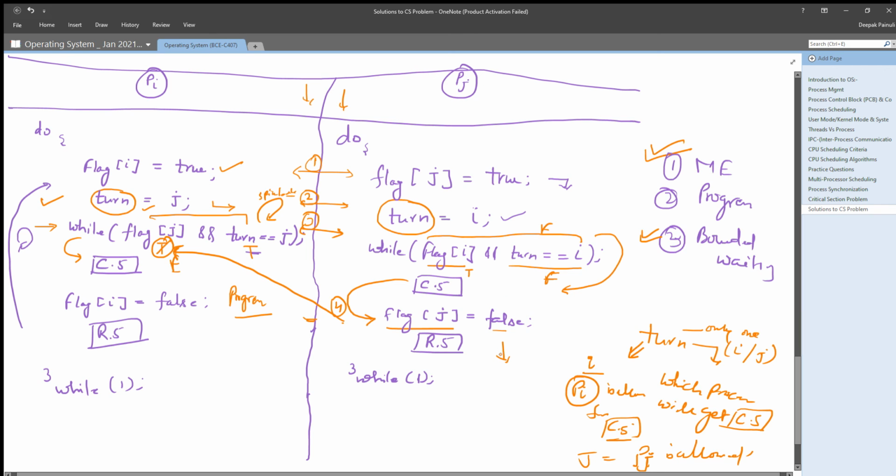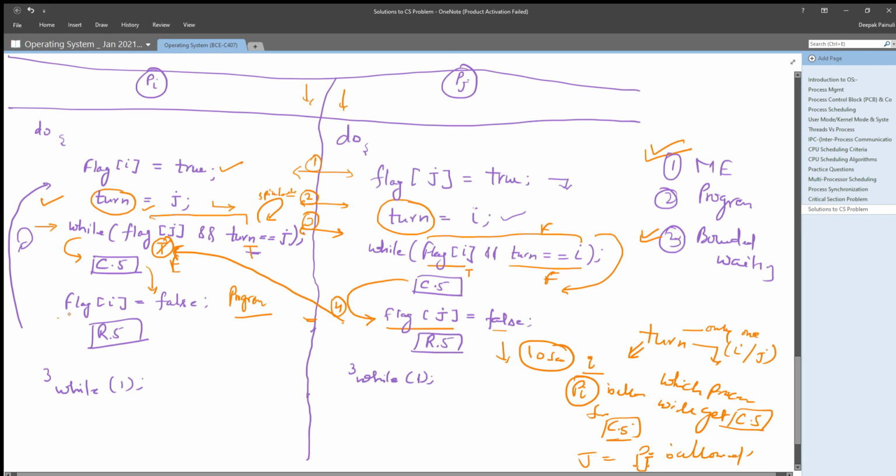It is executing its remainder section, and let's say it is taking 10 seconds here, and in these 10 seconds it has completed its critical section.